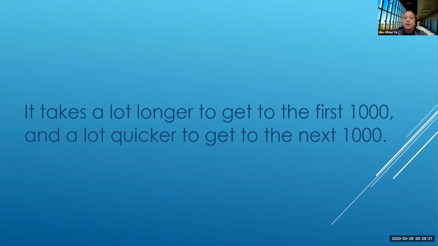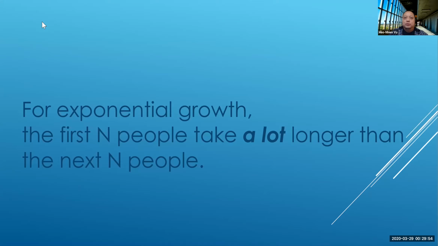And here's the rule. The rule is it takes a lot longer to get the first 1,000 people and a lot quicker to get the next 1,000 people. Or in general, whatever number n you're thinking about, like n equals 100 or 200, 500, 1,000, 10,000, the first n people take a lot longer to get to than the next n people. The next n people come around very, very fast. So let me take some examples of coronavirus pandemic situations in 2 places, Italy and the US, to illustrate this fact.